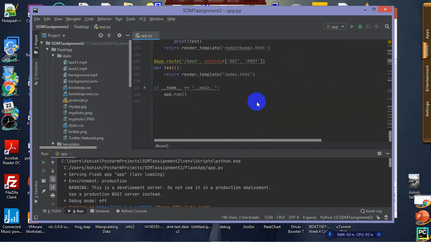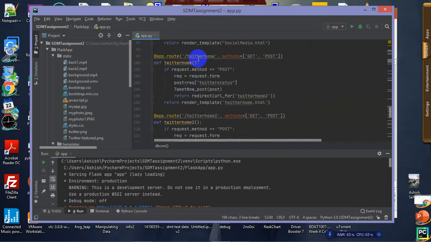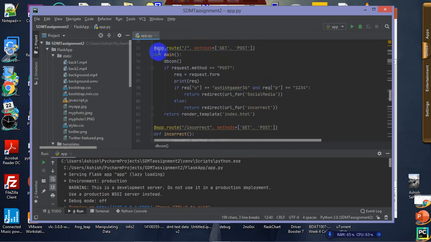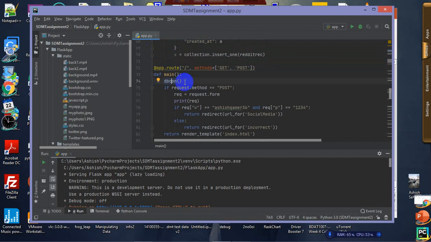Now let's start from the main. app.run will take me to the main page. Once my main runs, it will first call the DB connect portion, and it will connect to MongoDB and show me the list of databases already created under my account. My first landing page is index. Let me show you how this works.